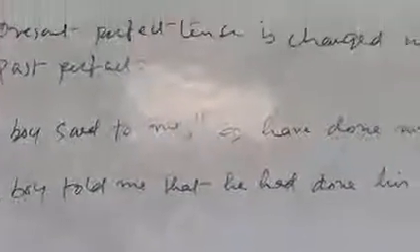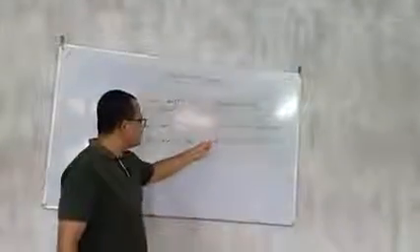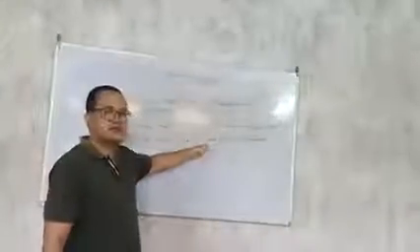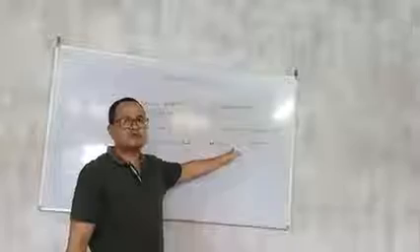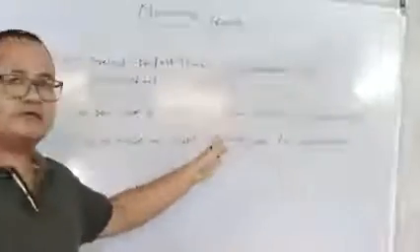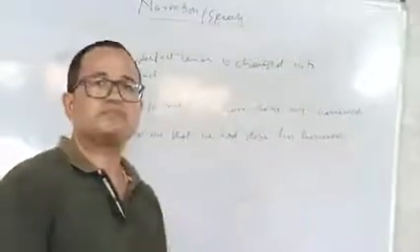That is the formula, very simple. And you can see had after the subject and then the past participle form of the verb. So in that way it becomes past perfect. Okay. Now the fourth one.